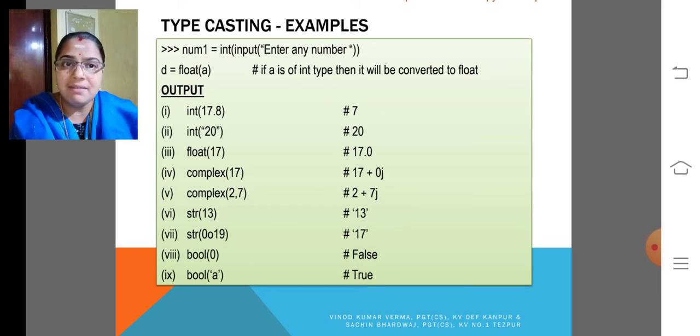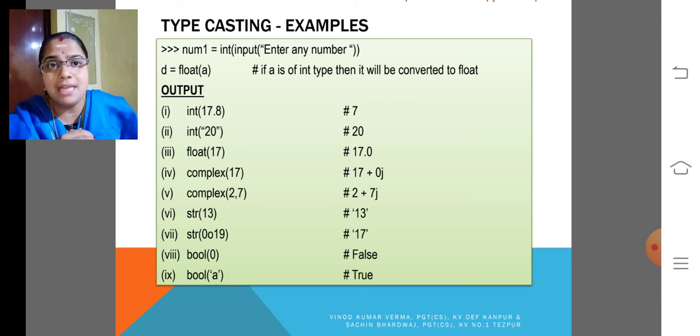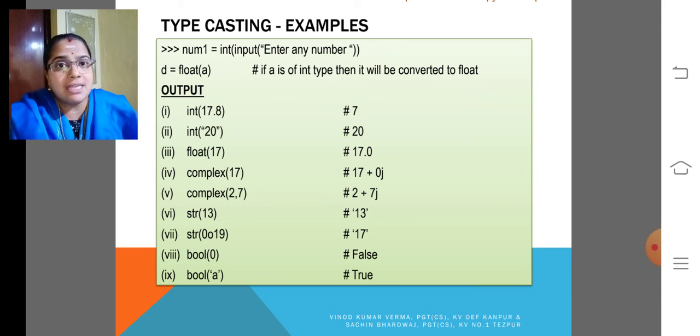Complex 17 gives 17.0j. Complex 2, 7 means two arguments we had given: one is for the real, the second one is for the imaginary. So 2 plus 7j. String 13 becomes 13, that is, integer 13 becomes string 13. Like that we have many functions, int, float, string, bool and complex, that are all used for typecasting. The typecasting is done by the programmer only.